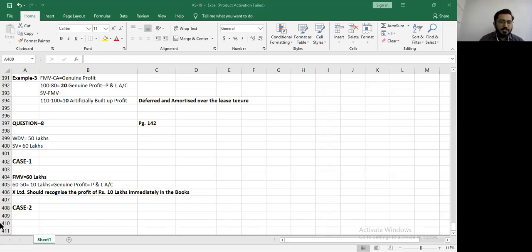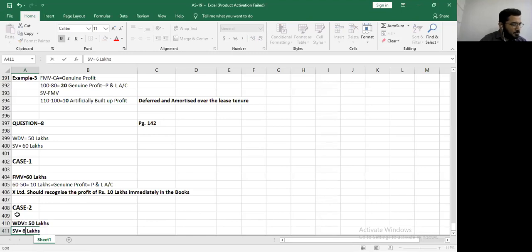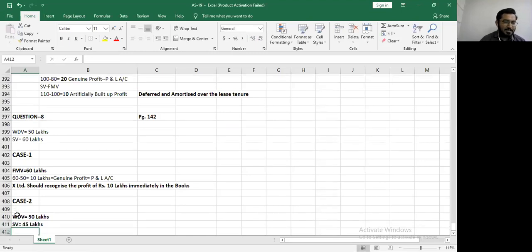Okay, let's go to case number 2 if you're done with this. I'm reading case number 2. Fair value is 50 lakhs and the sale price is how much? 45 lakhs. Okay, let's write all the factors together so that you do not have any kind of confusion. It says your WDV is how much? WDV remains 50 lakhs. This time your sale value is 45 lakhs.